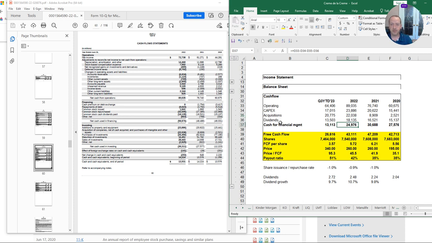So what is left after all of these commitments are made is what I call cash for financial management, and it's still plenty. It's not negative, so that's wonderful. They don't have to go into debt. They generate sufficient cash for their internal purposes. I also want to make sure that it's plenty to cover their dividends.